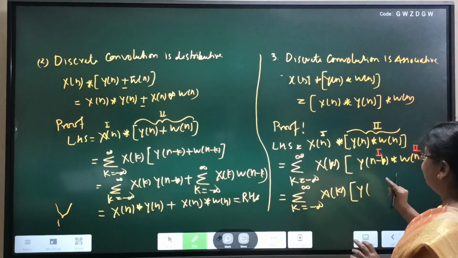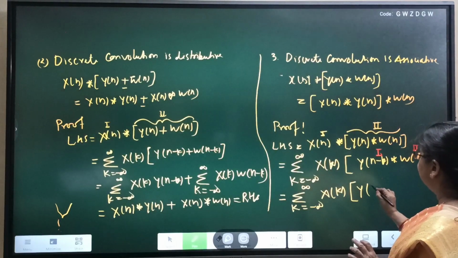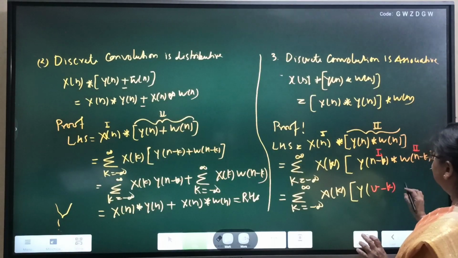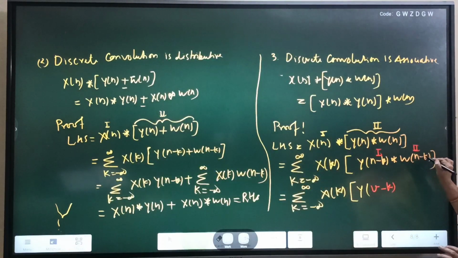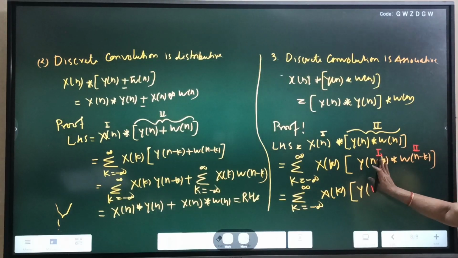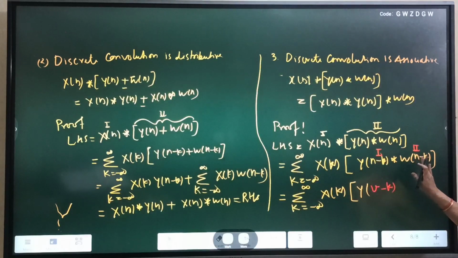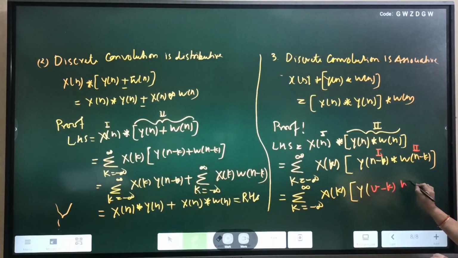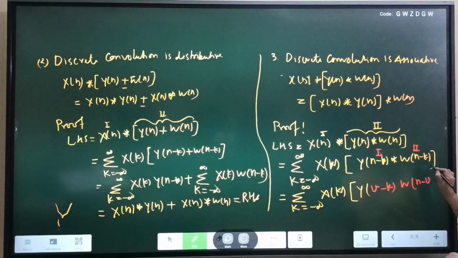Replace n by the dummy variable, the dummy variable is v, so v minus k. Then in the second sequence replace n by n minus v. Here in the first sequence n is replaced by dummy variable v, and in the second sequence n is replaced by n minus v. So w[n minus v], and minus k is already there, shifted by k units. So you have to copy minus k.